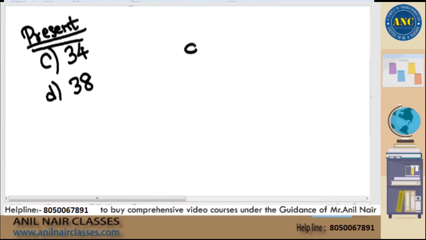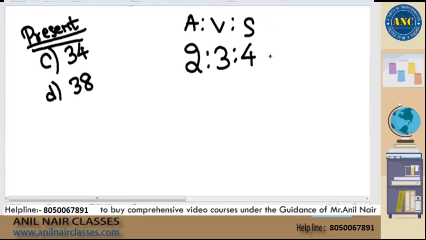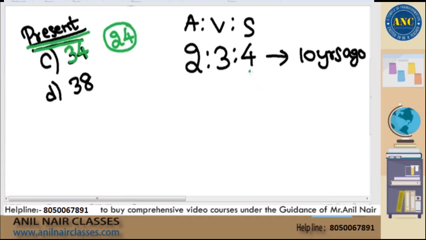But the ratio was given for 10 years ago. 10 years ago, the Ajay, Vijay, Sujay ratio was 2:3:4. The ratio is talking about the past situation, 10 years ago. Options are talking about the present situation. Convert the options to the past situation. Right now, Sujay is 34. 10 years before, Sujay will be 24. That means I am assuming that he might be 24 years.